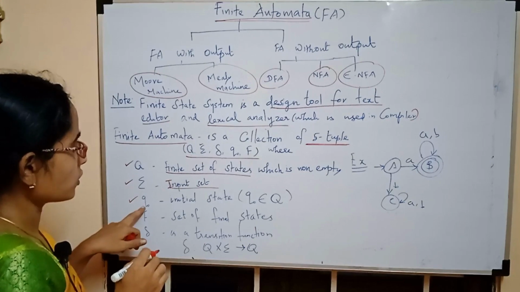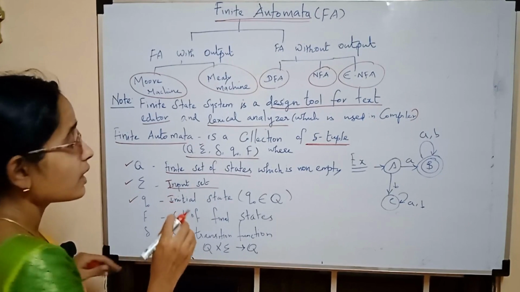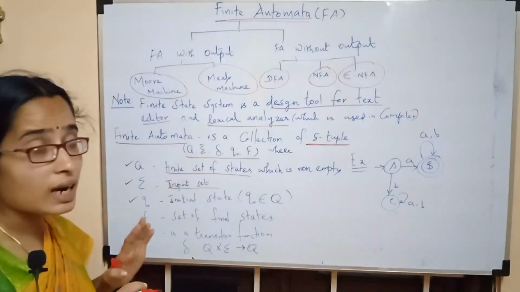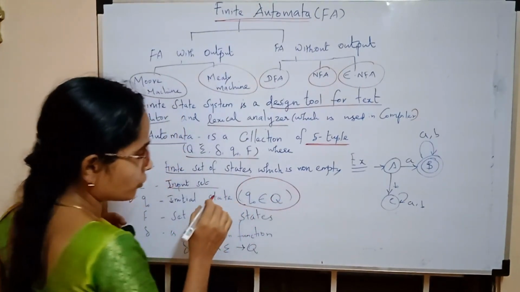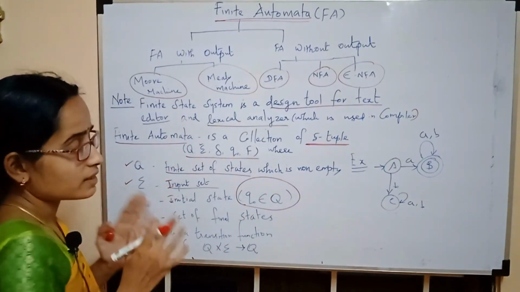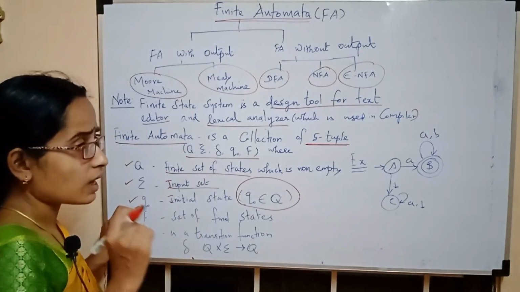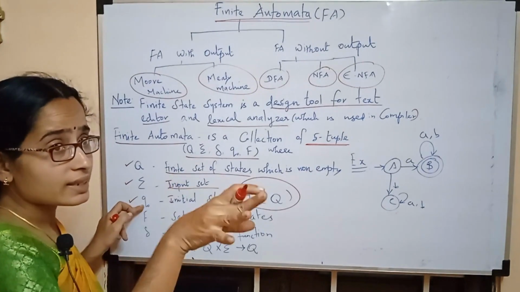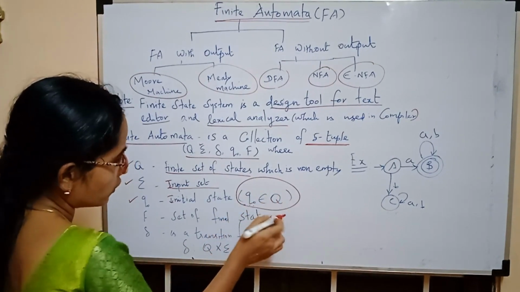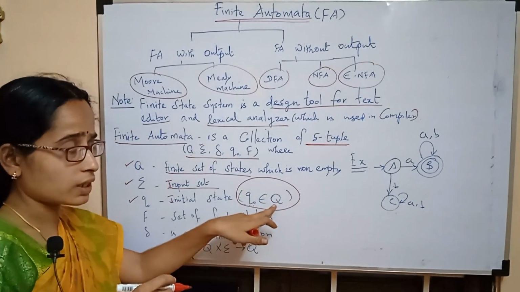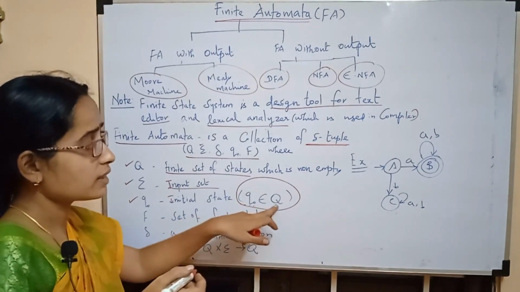The third tuple is small q naught. Q naught is the initial state, or you can say the starting state. Note down that q naught belongs to capital Q. As I already said, a finite state machine consists of a number of states, and now I am defining q naught as the starting state of the set capital Q. So we denote that small q naught belongs to capital Q. Capital Q is the finite set of states, and q naught is one of the members of the set capital Q.